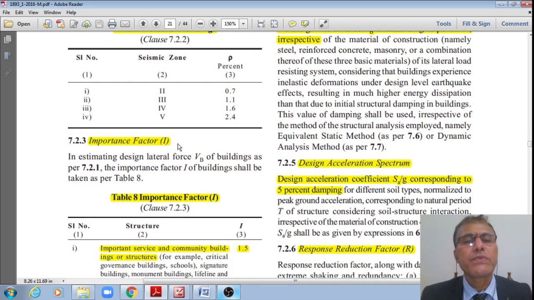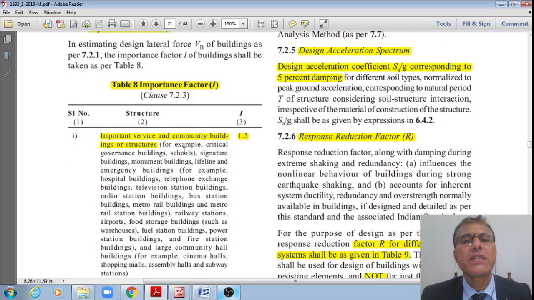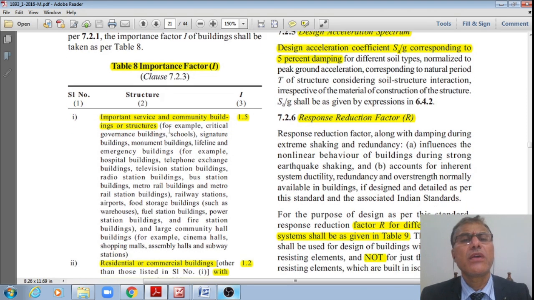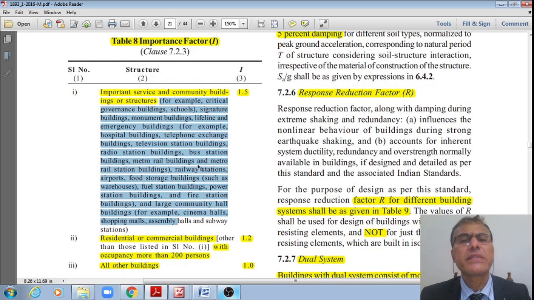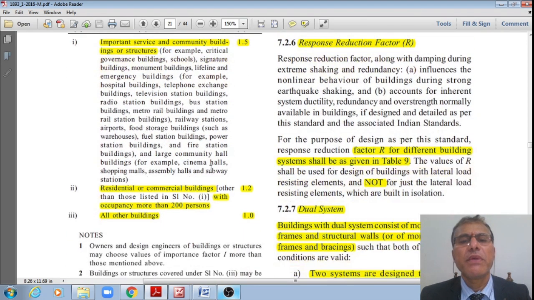Next one is the importance factor, notated by I. The importance factor I is for important service buildings and community buildings and structures. You just go through what all these examples are. Examples are government buildings, school buildings, signature buildings, monumental buildings, hospitals, and emergency buildings. For all such buildings we have the importance factor of 1.5.